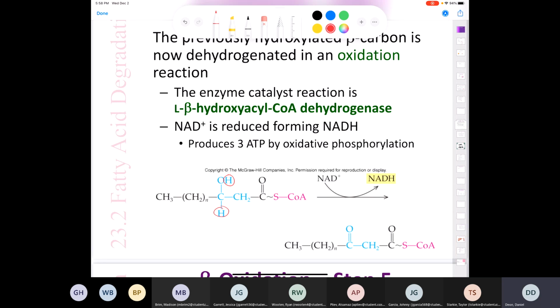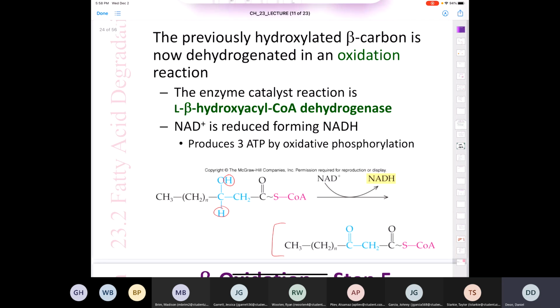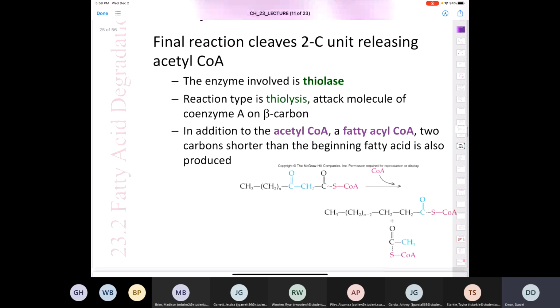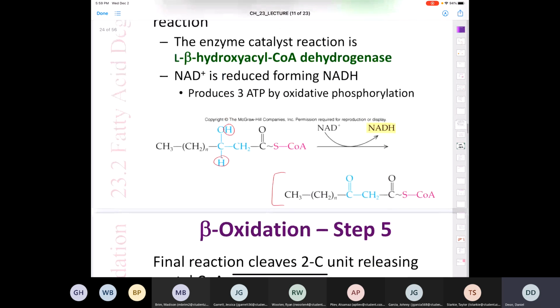Now we have the final player in the whole process. Because what's going to happen here is that coenzyme A is going to come in and react, and it's going to release a 2-carbon unit. So if we back up here, I just want to point this out to you.